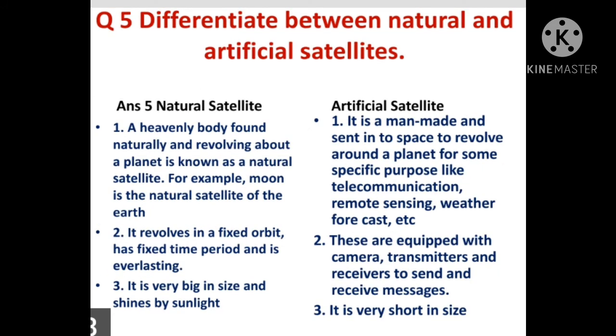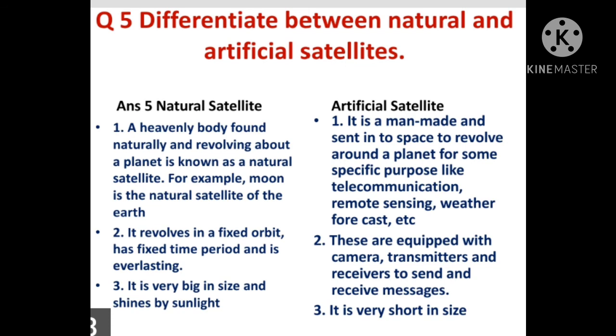Question 4. Differentiate between natural and artificial satellite. Natural satellite: a heavenly body found naturally and revolving about a planet. So this is known as natural satellite. Natural satellite means a heavenly body which revolves around a planet. For example, moon. Moon is the natural satellite of the earth.